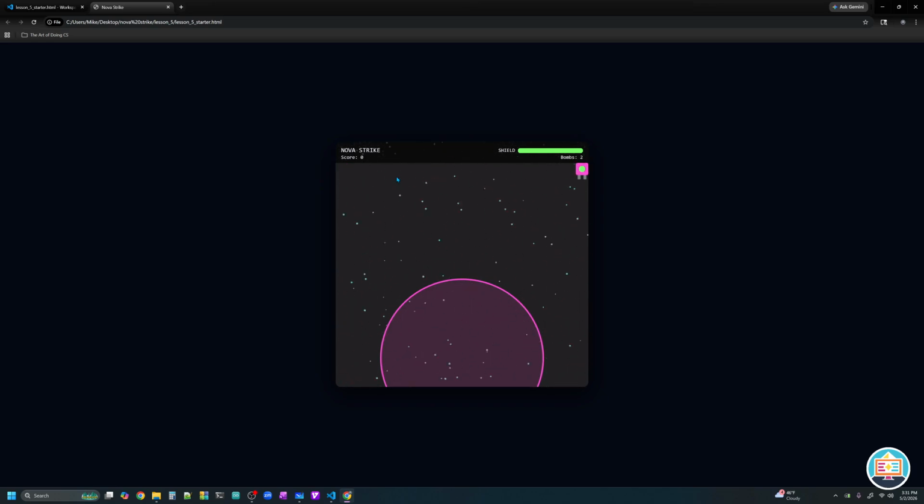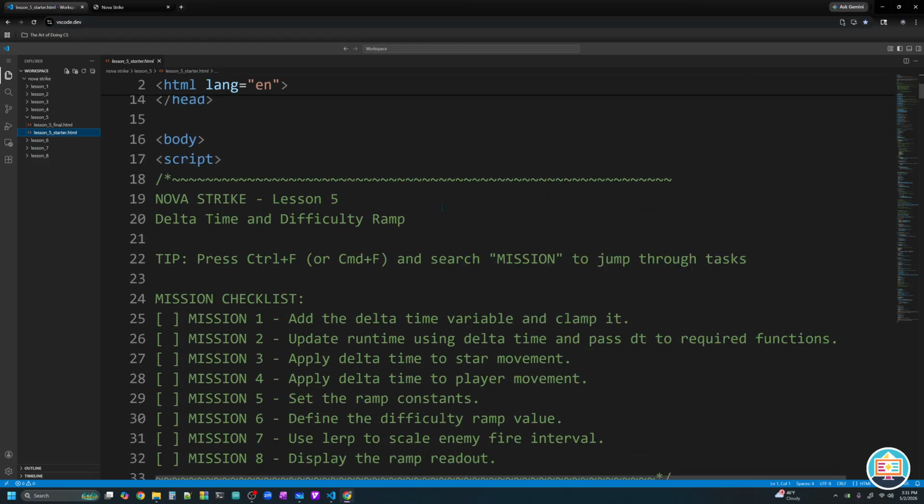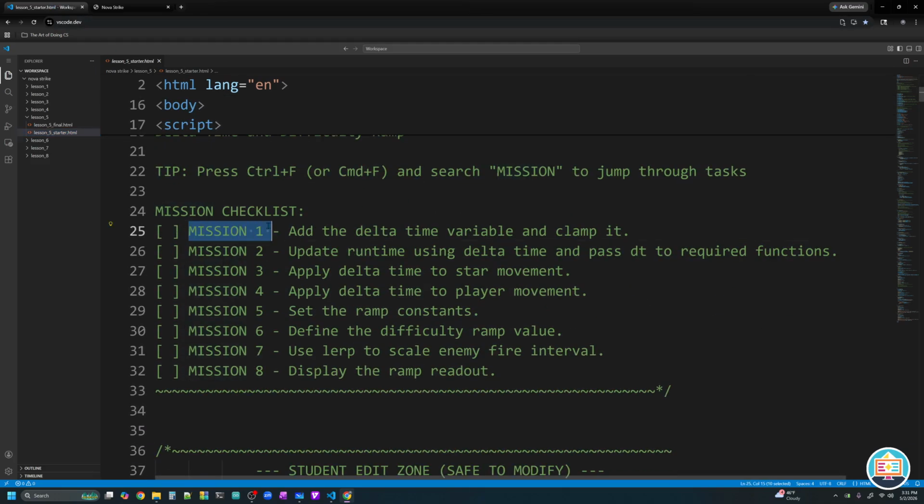And it's because those systems all were written in frame-based motion. And now we are switching to a time-based system. So everything's broken. Stars are broken. Bombs are broken. Firing broken. Player movement. It is all broken. Boy, oh boy, do we got a lot of work to do. So let's come over to mission 1 and our mission checklist. And it says, hey, let's add the delta time variable and let's clamp it.